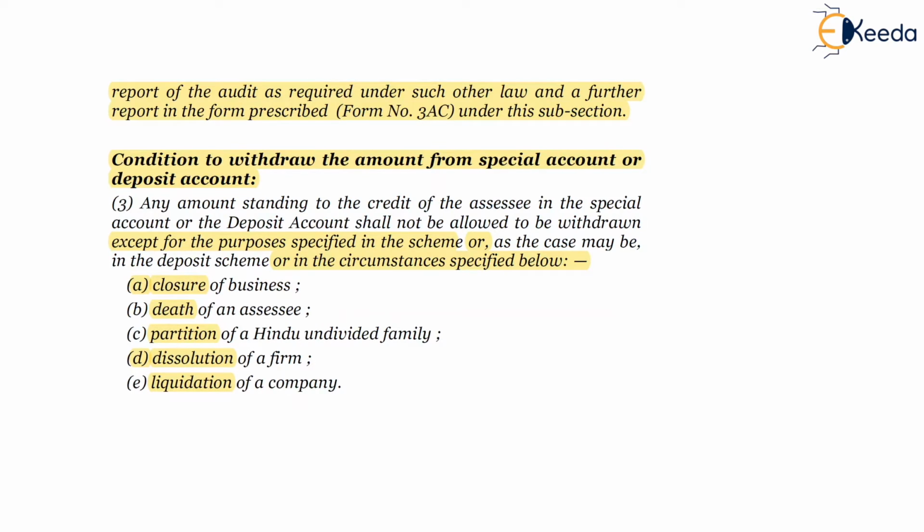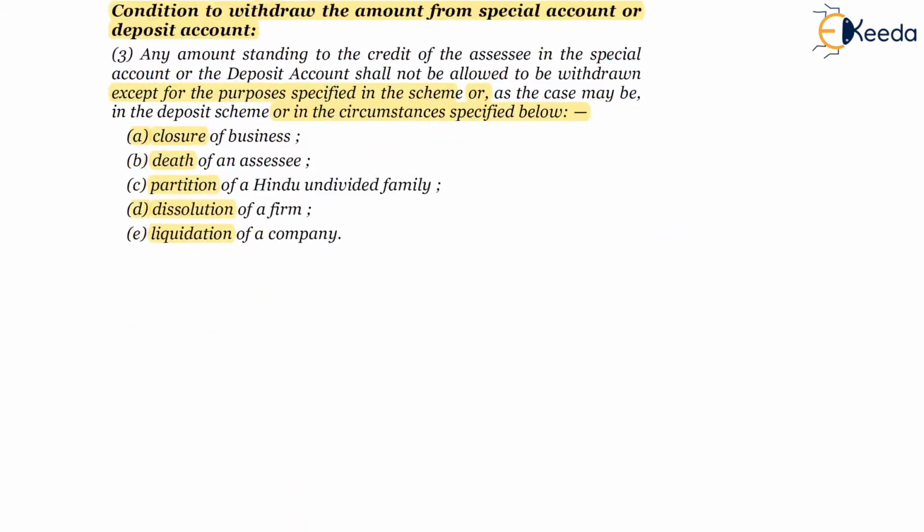Subsection 3 stated there are 5 circumstances under which the deduction under section 33AB will continue to be eligible. However, clause A, closure of business, and clause D, dissolution of firm, when you read them with subsection 5, the deduction under section 33AB won't be eligible on closure of business and dissolution of firm.